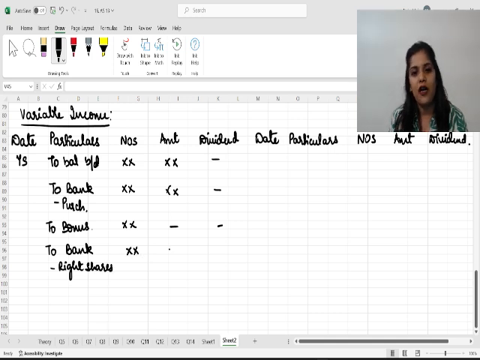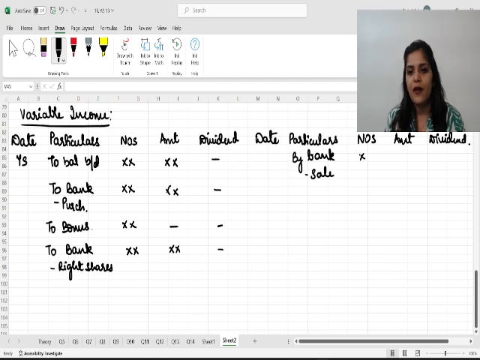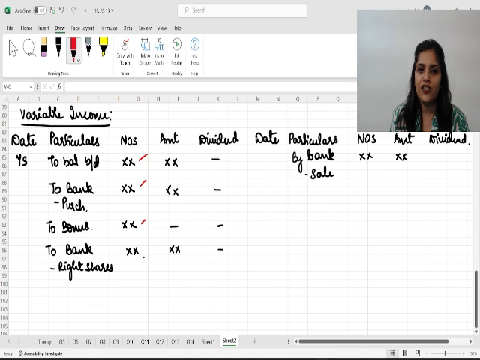Number of shares will be there, amount will also be there. Okay. Now let's say we sell the dividend. So we write here, we sell the shares, we write to bank, this is sale, same number of shares and amount. Again, because there is a sale, there will be profit or loss calculation, and the same way for these many shares, this is the cost. So for number of shares sold, what is the cost? Same exact way we will be doing profit or loss calculation.